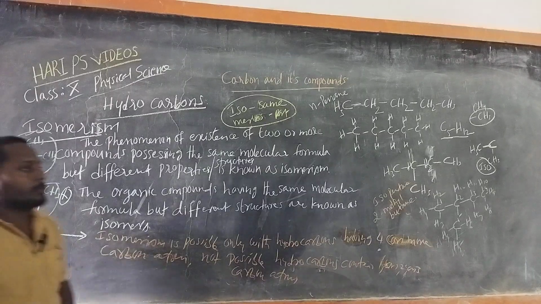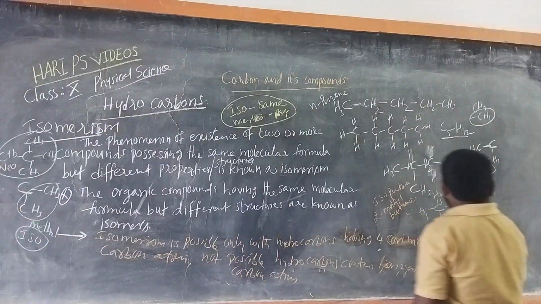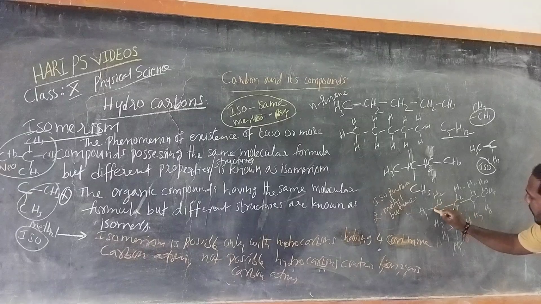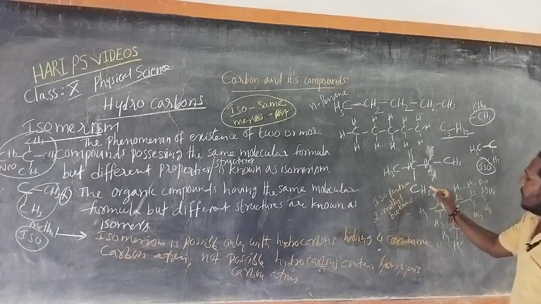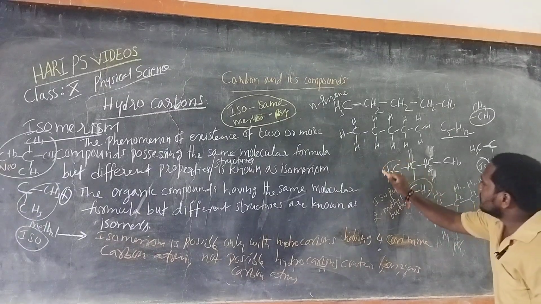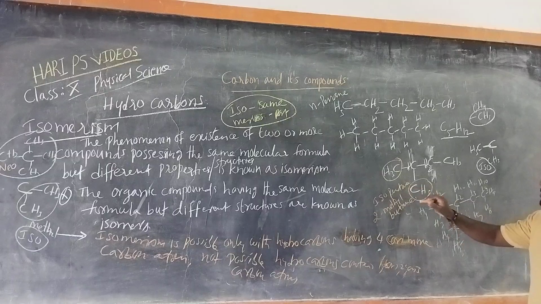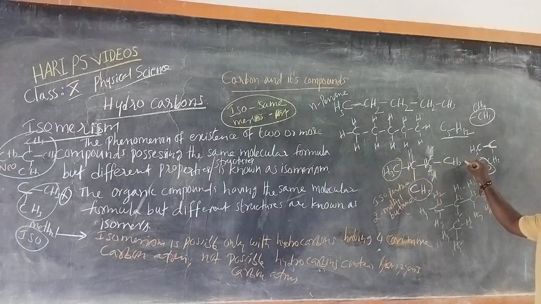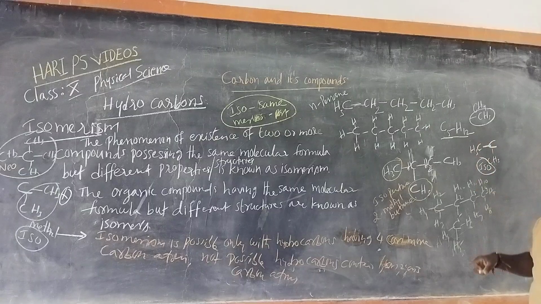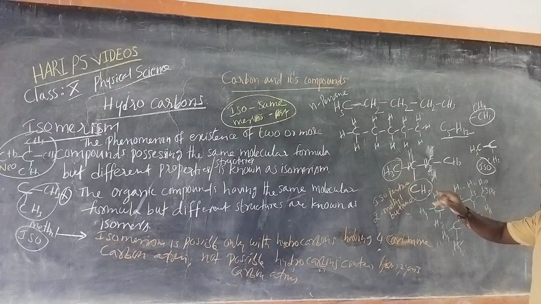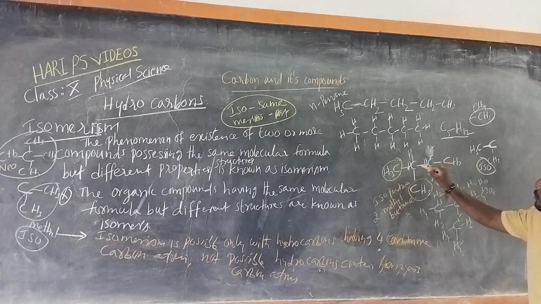This is called iso. Here this is the main chain, and the main chain consists of 4 carbon atoms: 1, 2, 3, 4.